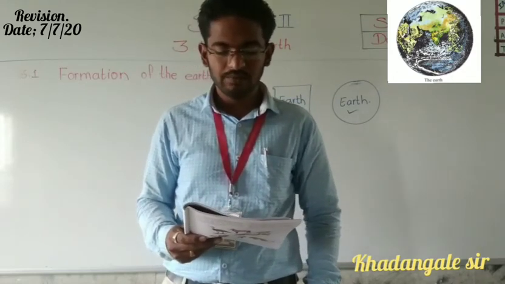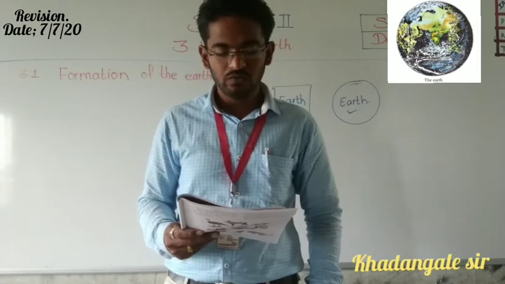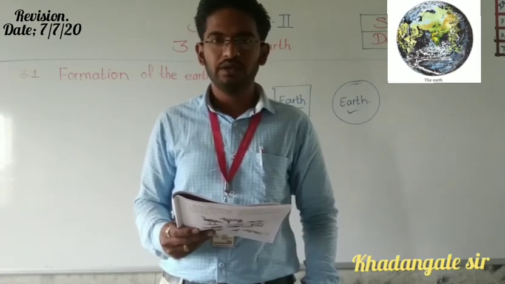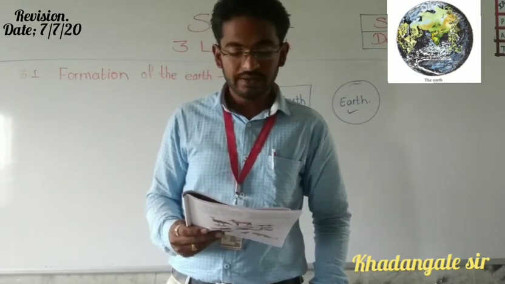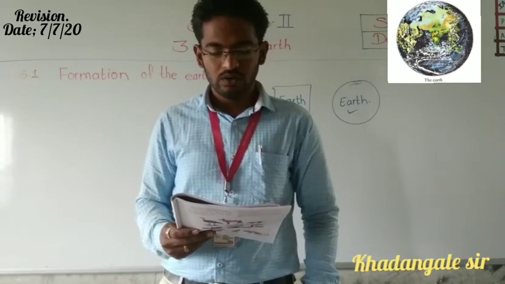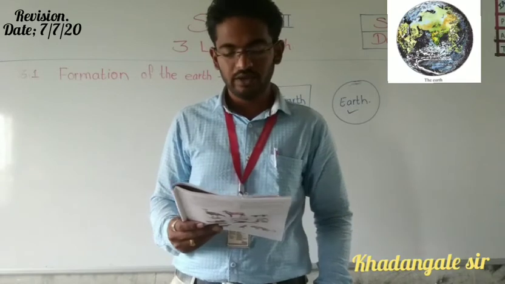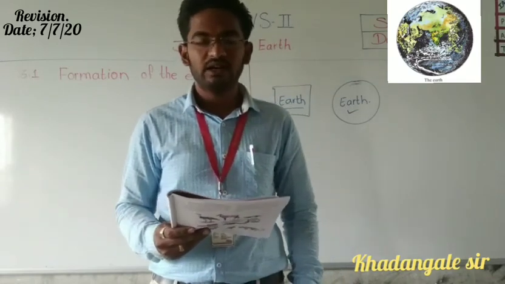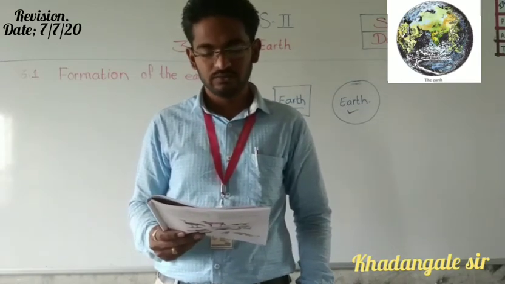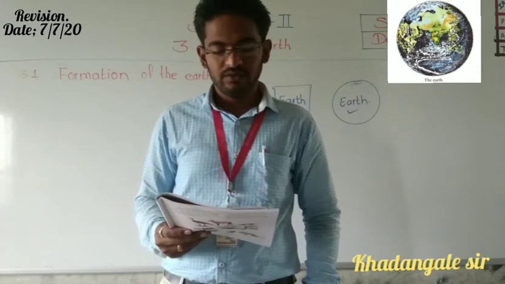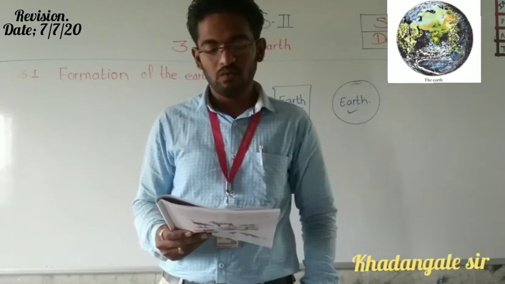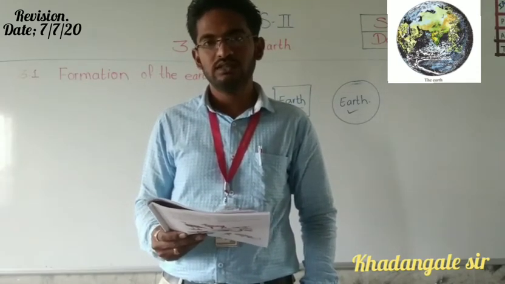For example, how did the earth on which we live come to be? When did that happen? Was it always the way we see it today, or has it undergone changes? If it has changed, what exactly are those changes?